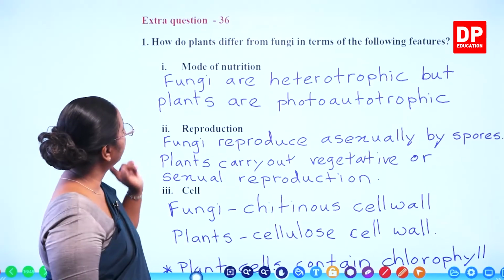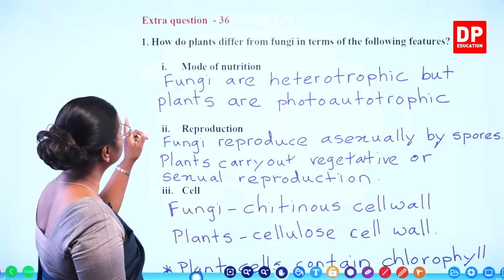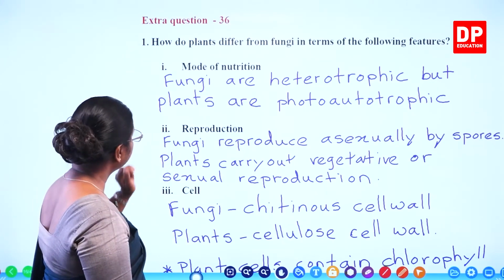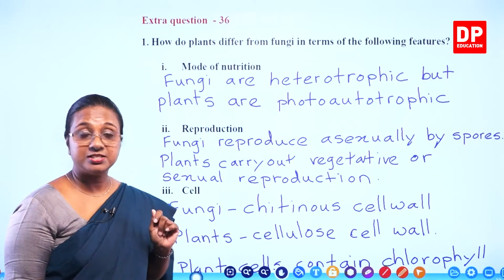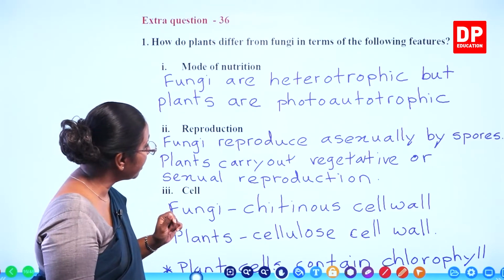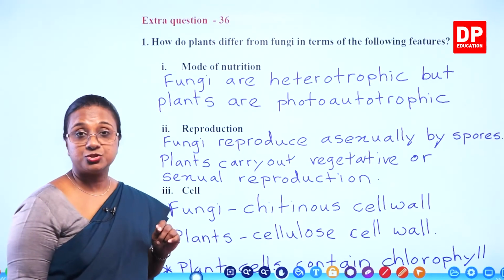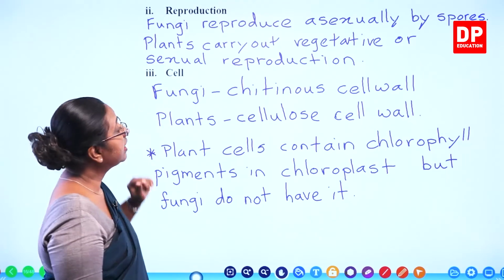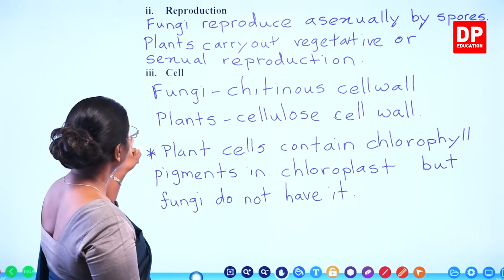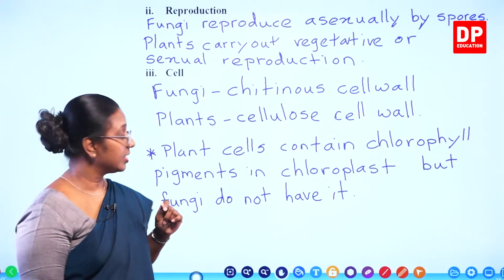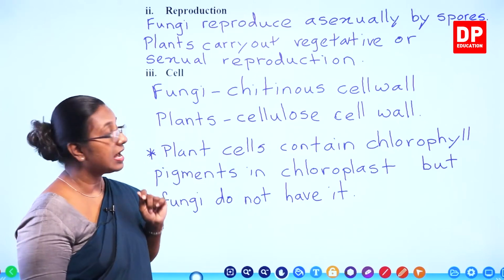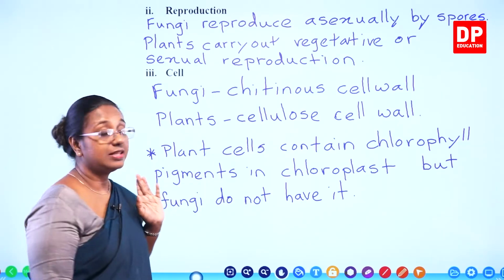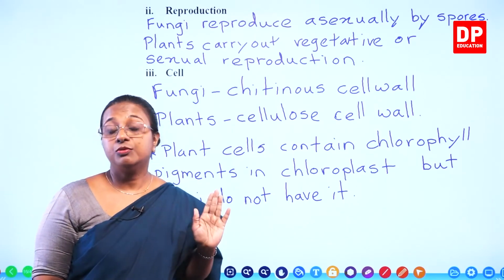So if we look at all the differences, mode of nutrition, fungi are heterotrophic but plants are photoautotrophic. Reproduction, fungi reproduce asexually by spores, whereas plants carry out vegetative or sexual reproduction. And if we look at the cell structure, fungi have chitinous cell wall, whereas plants have cellulose cell wall. And in plant cells, there is chlorophyll present inside chloroplast. But in fungi, there is no chlorophyll nor chloroplast.